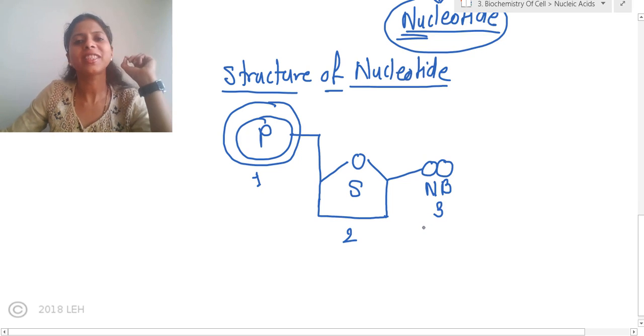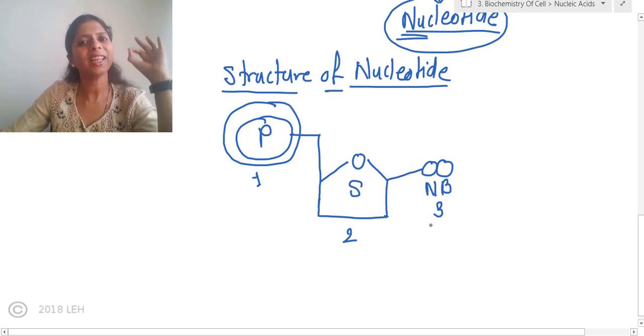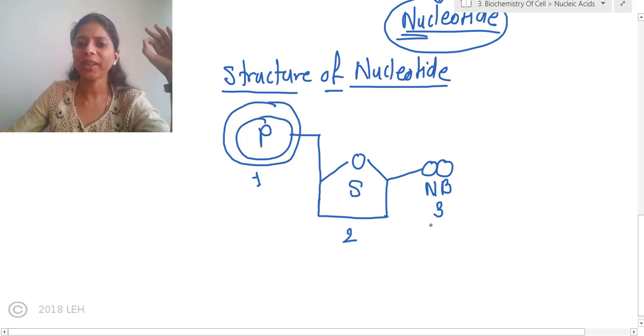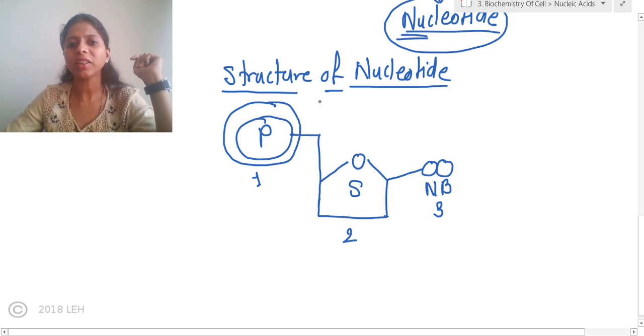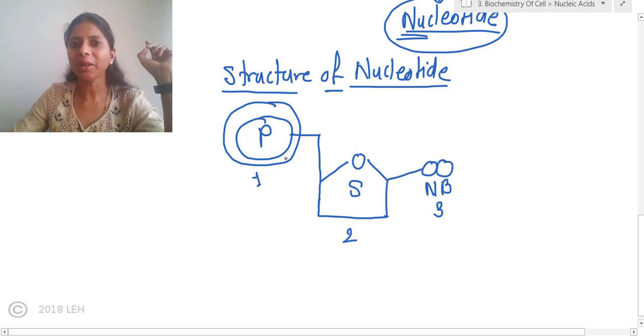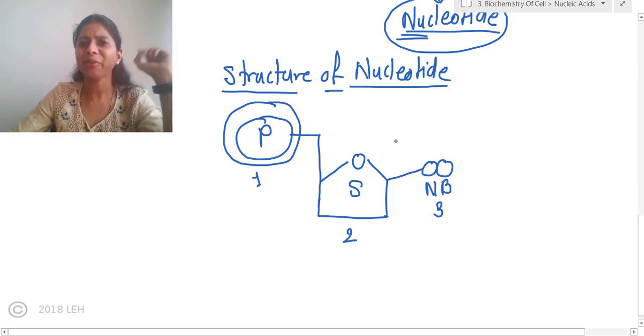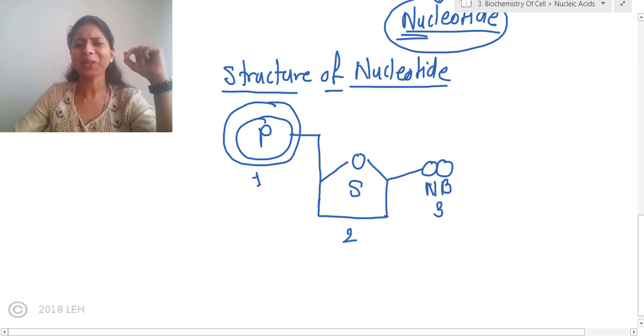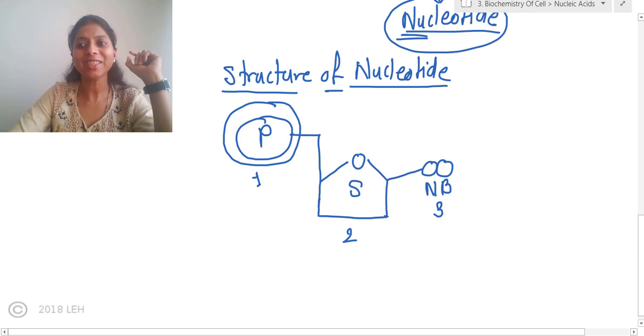We will study each component in detail. First we will enlist the components and then we will study each component in details. But have you got the structure? Can you draw it now? Remember, you need to draw it again and again while studying this topic, as well as it will come several times in your 12th standard. So just practice drawing it. One circle, it is joined with this rectangular structure, the sugar, and then sugar is joined to the nitrogenous base. We will draw it again and again. By practice you can easily draw it. Don't worry about it. But right now just remember.